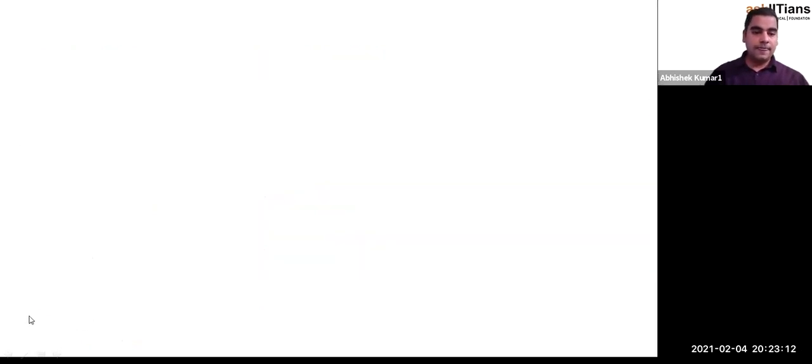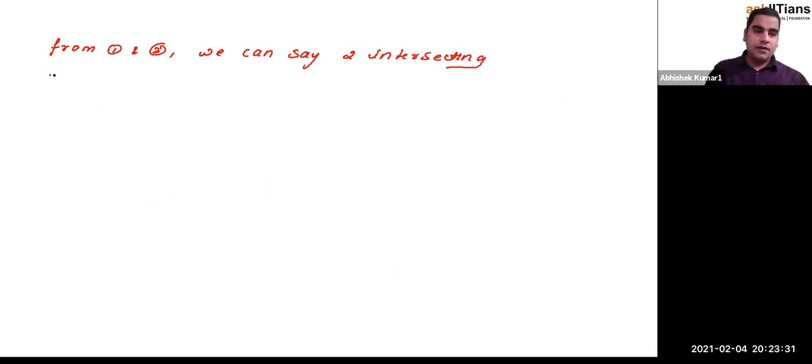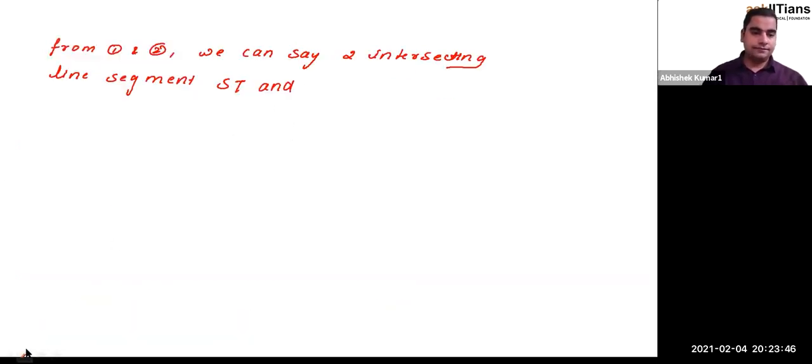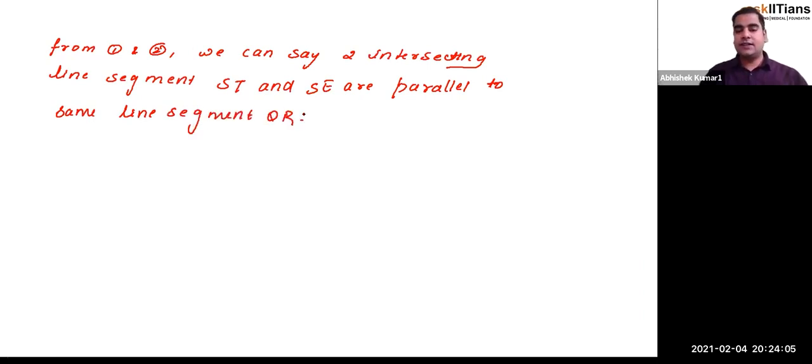Okay. So I'm writing here: from 1 and 2, we can say two intersecting line segments ST and SE, which are parallel to the same line segment QR, right? Now, in which situation is this condition possible, guys?